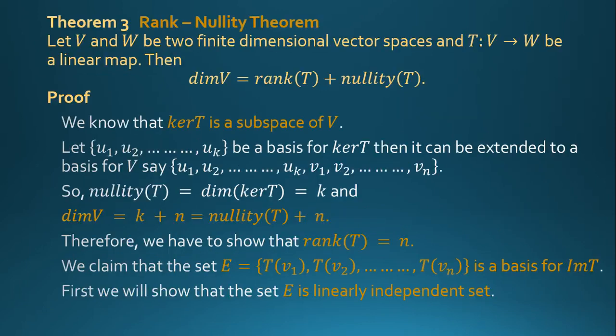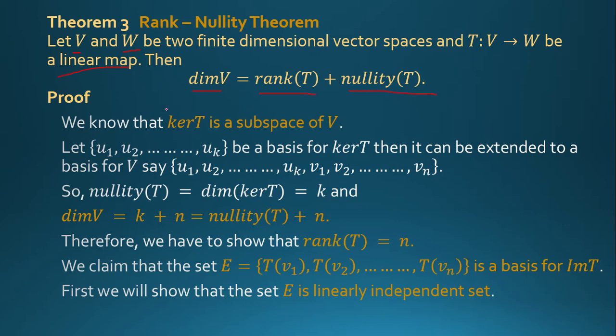Now the third theorem, rank nullity theorem. Let V and W be finite dimensional vector spaces and the linear transformation T from V to W be a linear map, then dimension of V is equal to rank of T plus nullity of T.